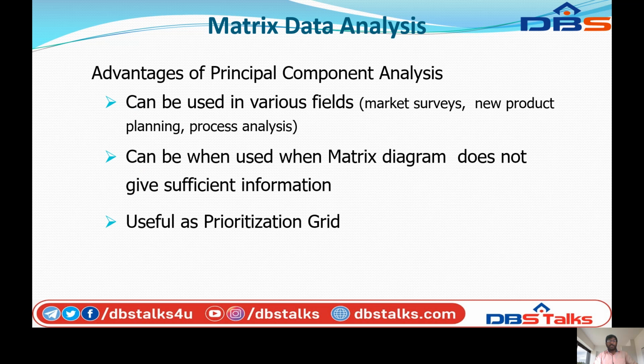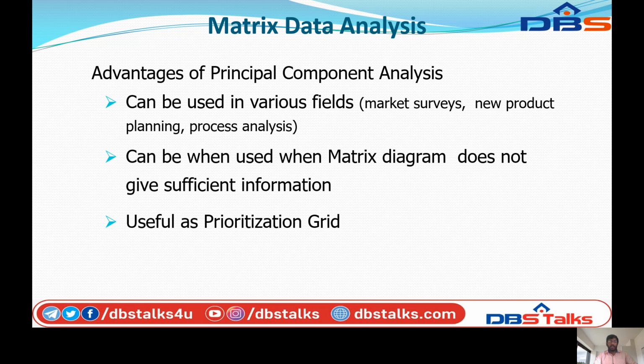Next, the advantages of the principal component matrix. It can be used in various fields, such as market surveys, new product planning, and process analysis. It can be used when the matrix diagram does not give sufficient information. It will be useful as a prioritization grid.